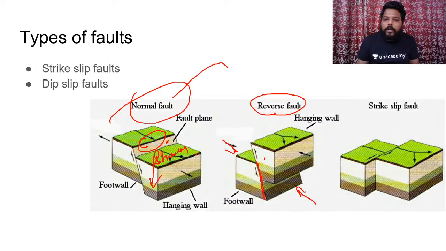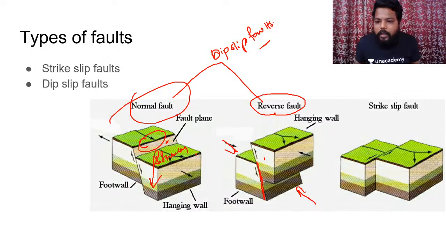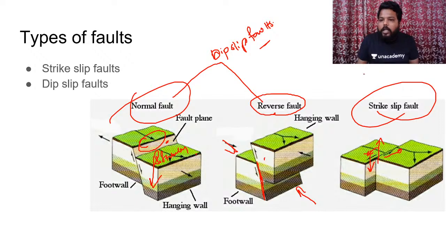So these normal faults and reverse faults are considered dip slip faults. And if you could see this particular aspect, whereby the blocks are not sliding vertically, either downward or upward, but sliding away from each other, they are called strike slip faults. So along transform plate boundary movements, we would be experiencing these strike slip faults.